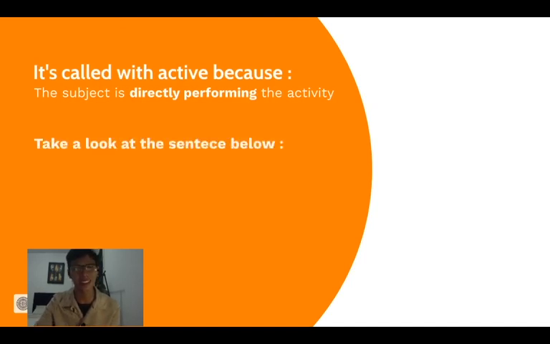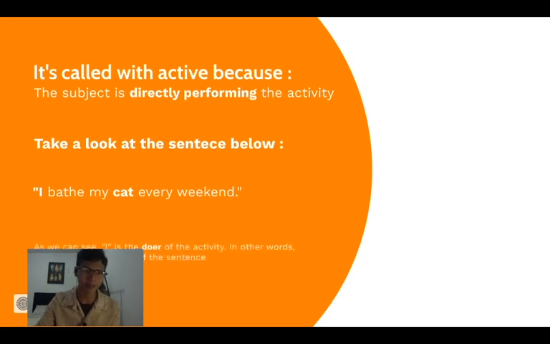Let's take a look at the sentence below. I bath my cat every weekend. As we can see, I is the doer of the activity. It's not just because I is grammatically the subject. It's because I is doing something, which is bath, and I am doing the bath to my cat. So my cat is the object because my cat is receiving the bath.